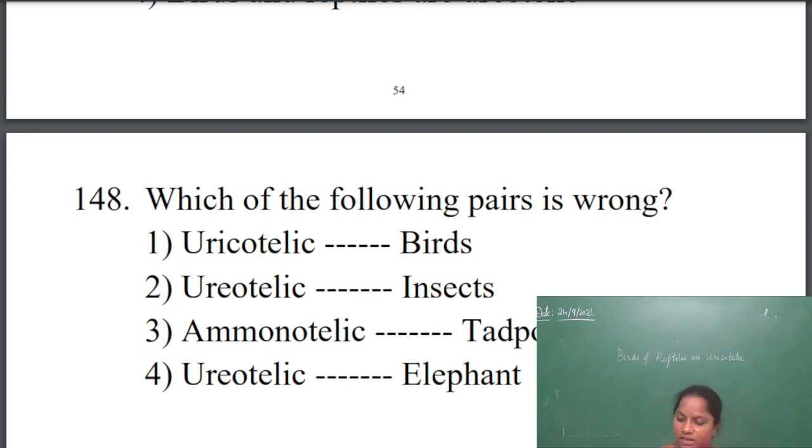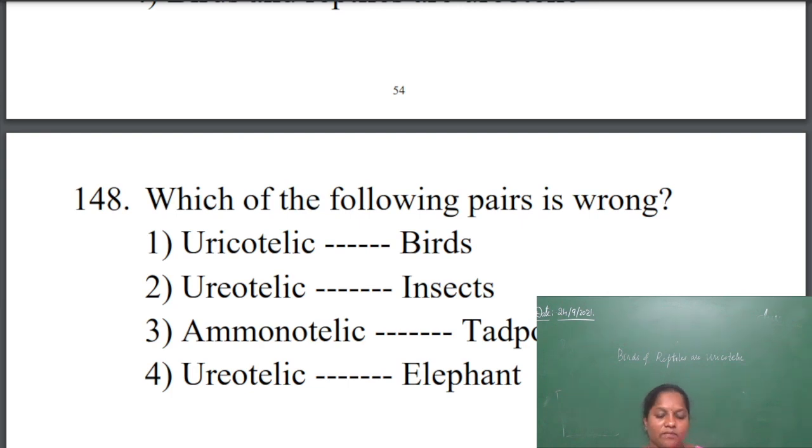Here the second option: insects are uricotelic in nature, not ureotelic. Birds are uricotelic. Insects are uricotelic. Tadpole is the larva of a frog, so it is ammonotelic. Elephant is ureotelic.